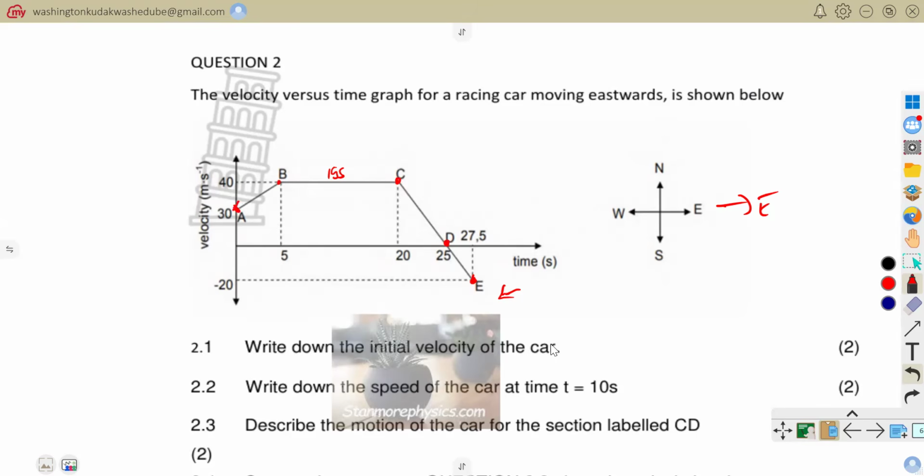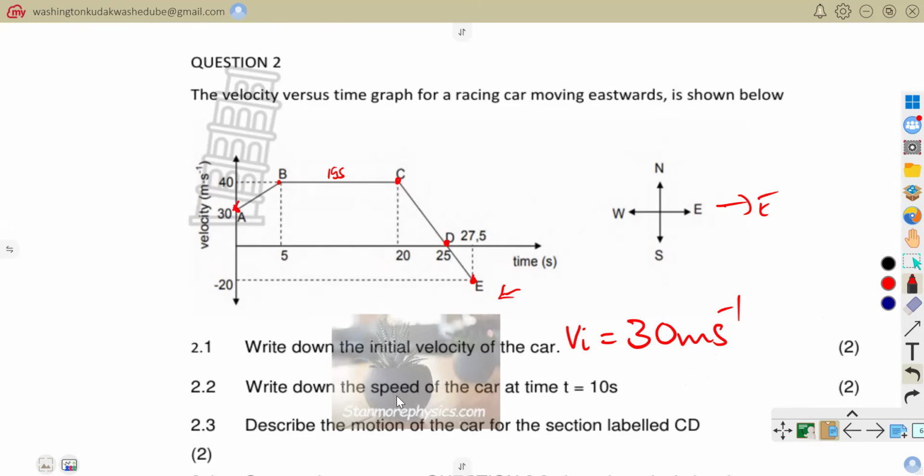Now let's hear the questions. Write down the initial velocity of the car. The initial velocity of the car is this one, which is 30 meters per second. So our initial velocity is 30 meters per second. Or maybe you would have written it in notation, saying we know that V initial would be equal to 30 meters per second. It was just the same thing because they just said write down the initial velocity.